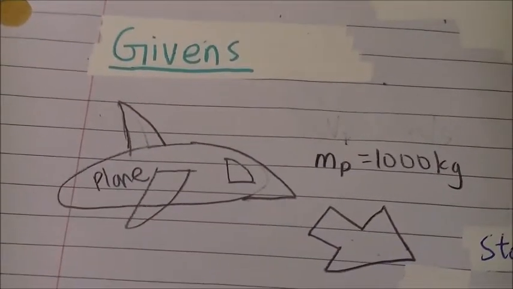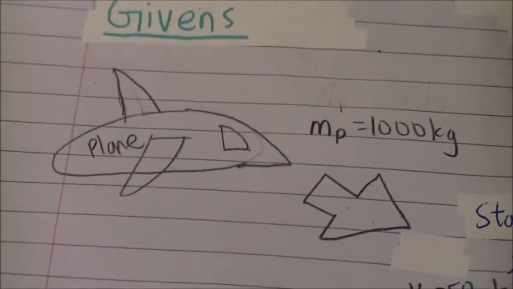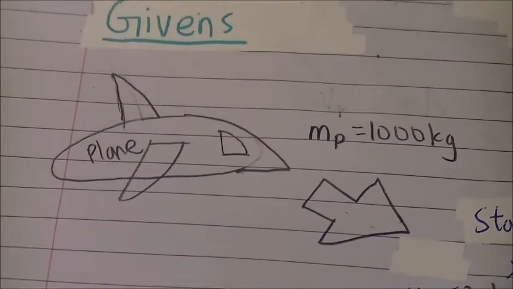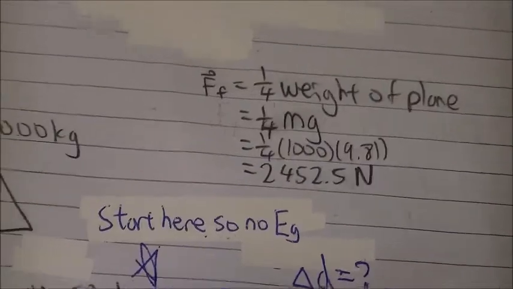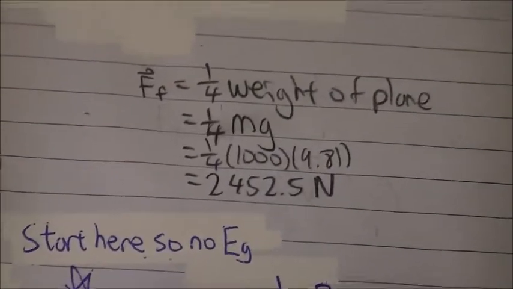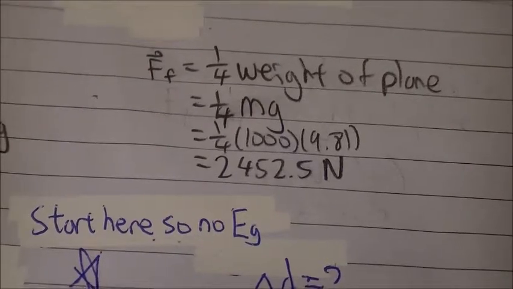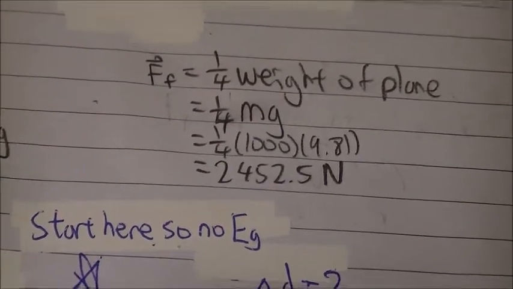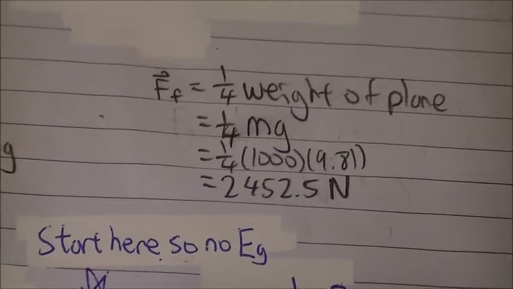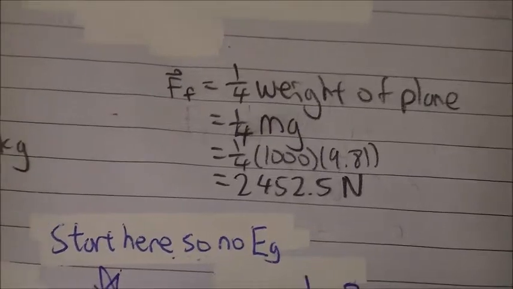Alright, so the first thing that we have to do is to state our givens. We're given that the mass of the plane is 1,000 kilograms. Next, we're given that the force of friction acting on a plane is 1/4 the weight of the plane. And we can calculate this using the formula force of friction equals 1/4 mg, which gives us a force of friction of 2,452.5 newtons.